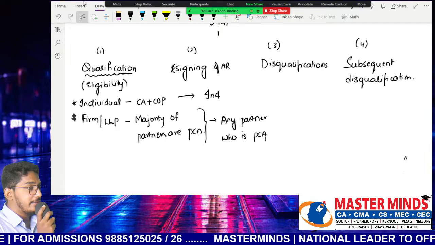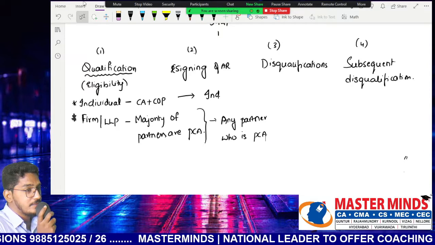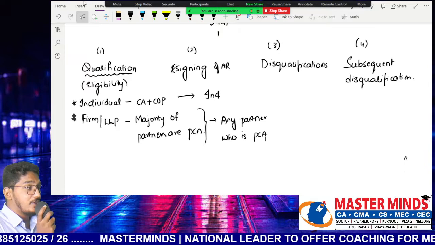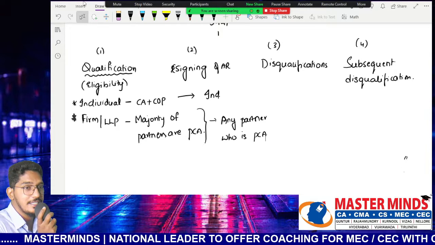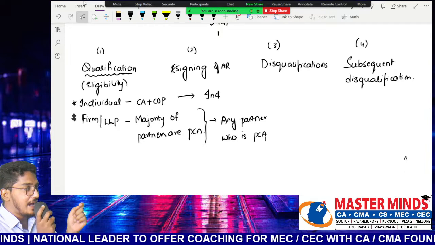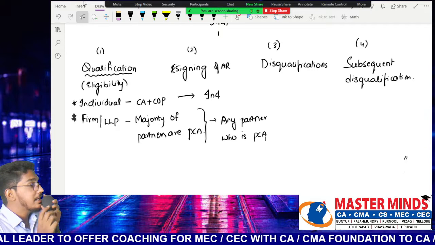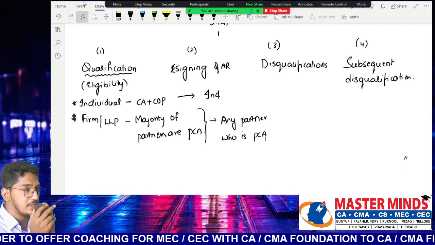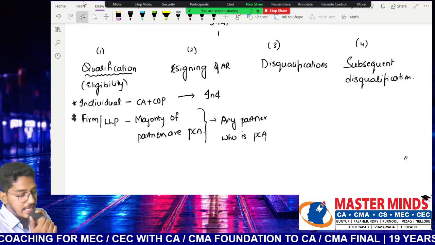Now, alternatively, you can write the answer as false also. What explanation will you give then? Every partner cannot sign the audit report. Only that partner who is a practicing chartered accountant can sign the audit report. See, both the statements are equally valid. So, you can write the answer as true also, false also. But what is more important here? The explanation which you give, the reason which you are telling, will be very, very important. Got the logic here?